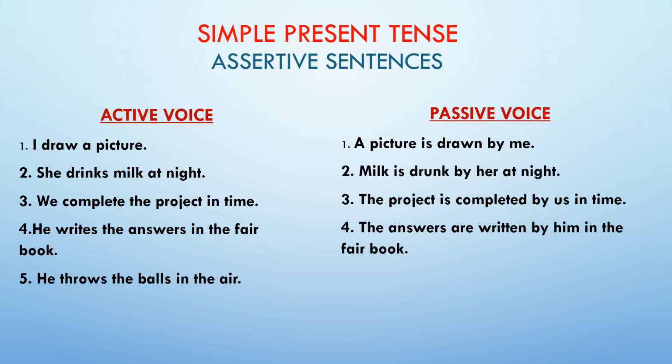Fifth sentence, he throws the balls in the air. Our object, asking a question with what, is the balls. What does he throw? The balls. So our answer starts with the balls. It is in its plural form, so the to be verb we use is are. The balls are. Throw, past participle, thrown. The balls are thrown by. Again he changes to him, in the air. The balls are thrown by him in the air. So this is how we get the assertive sentences in our passive form.